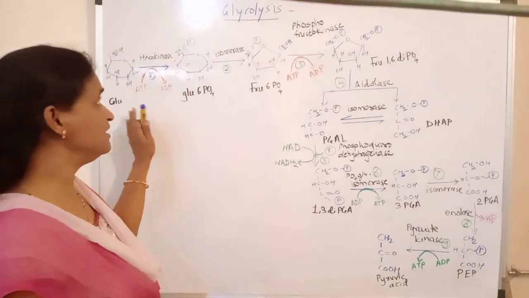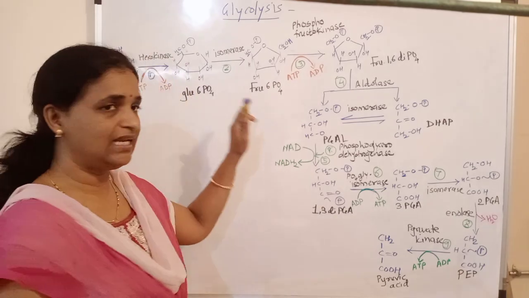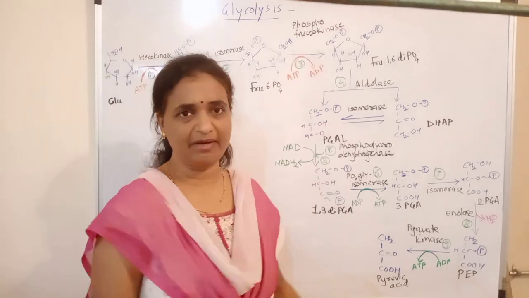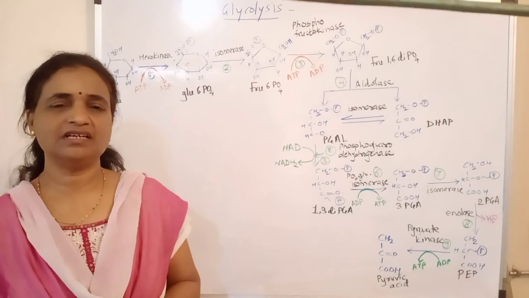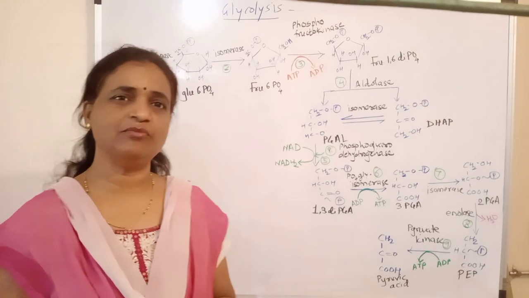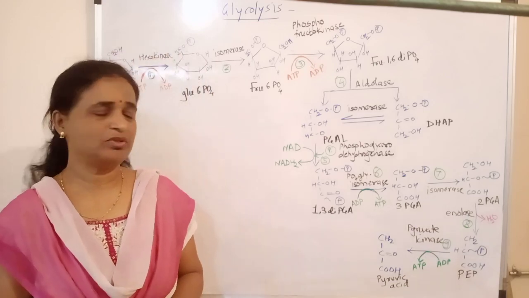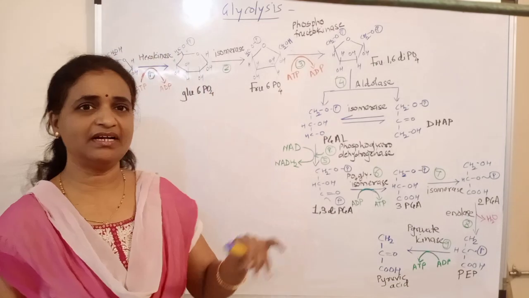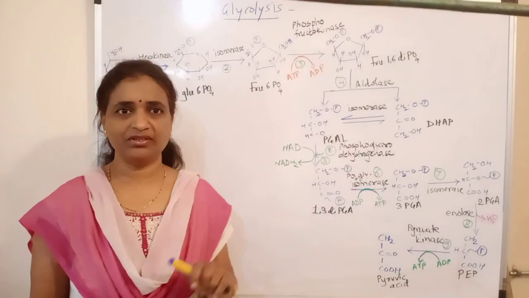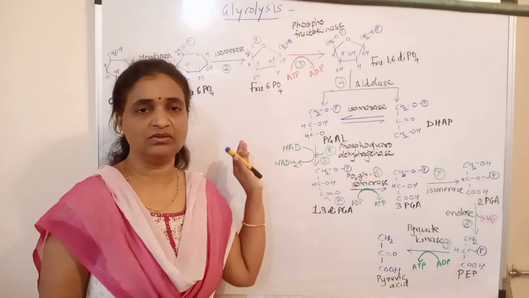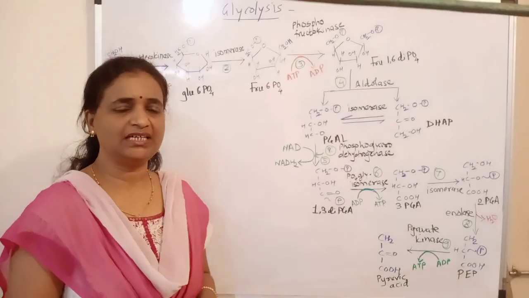This glucose when it enters into the cell, it passes through the glycolysis, and by passing through the glycolysis it is finally converted to the pyruvic acid. There are some alternative pathways to the glycolysis. These are the ED pathway, the PPP pathway, the HMP pathway, the hexose monophosphate pathway, but one of the most widely operated pathways in the cell is glycolysis. It is also called the EMP pathway. First of all, look at this pathway, and then we will go to the next part of the glucose catabolism,